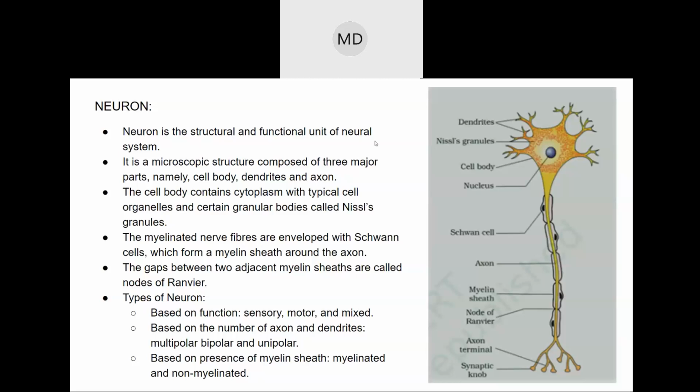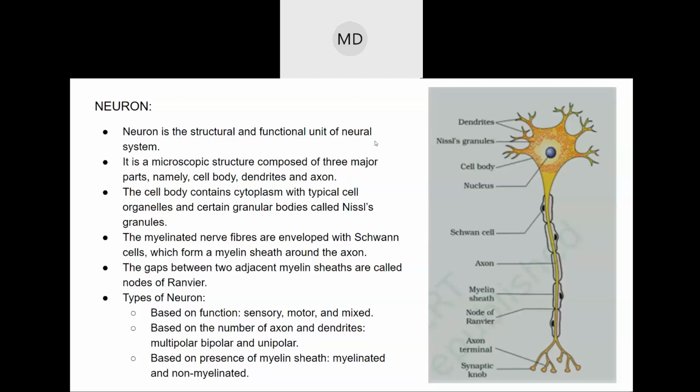This zygote is a single cell formed by the sperm and ovum. The sperm is a cell, the ovum is a cell, and when they meet, they form a single cell. Sperm is haploid, which means it has half the number of chromosomes. The egg is also haploid, half the number of chromosomes. When they meet, they form 46 chromosomes, sorry, 23 pairs.